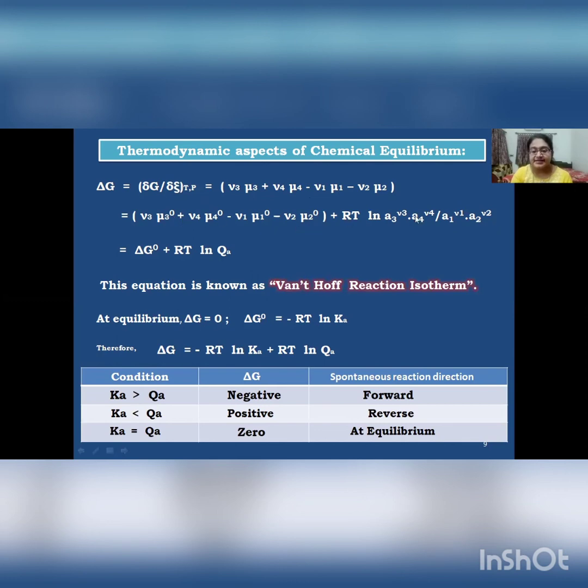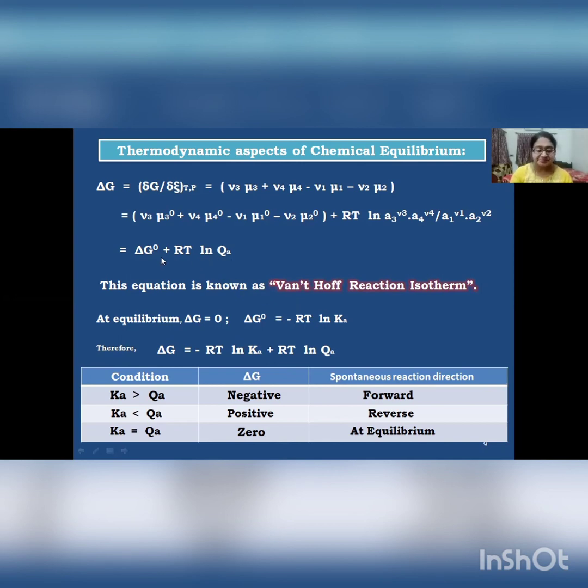If we write it in this manner, then the expression comes out to be ΔG equals ΔG0, that is, the free energy change at standard state, plus RT ln of the reaction quotient at any point of time during the reaction. And this is the most important relation. It is known as the van 't Hoff reaction isotherm.